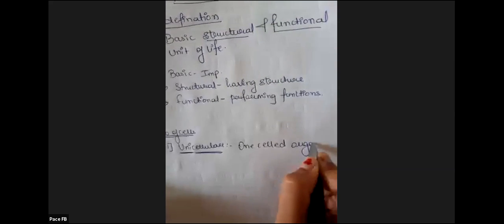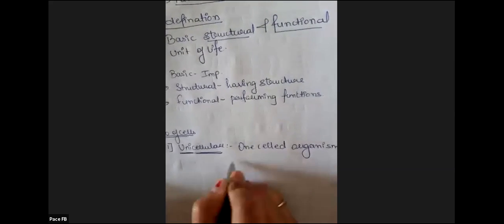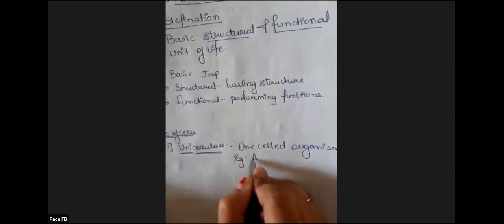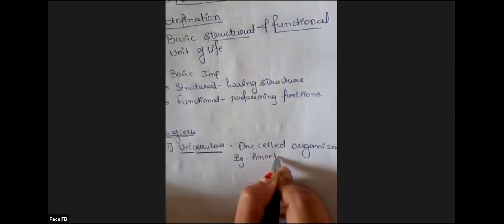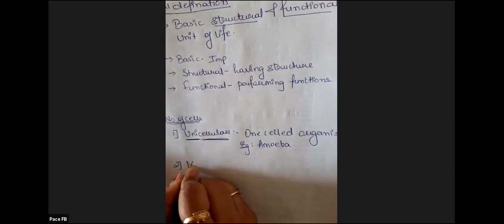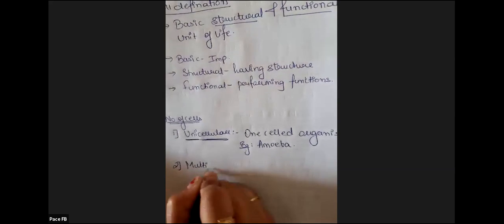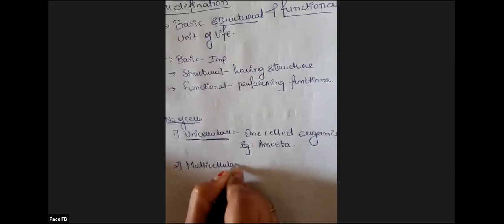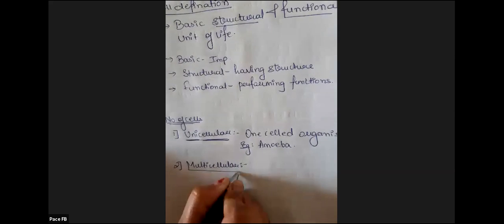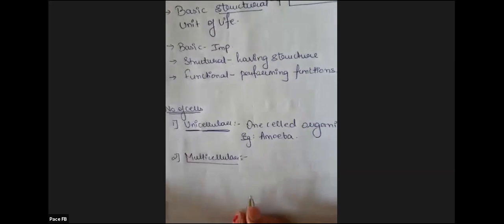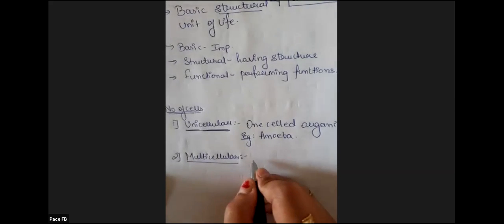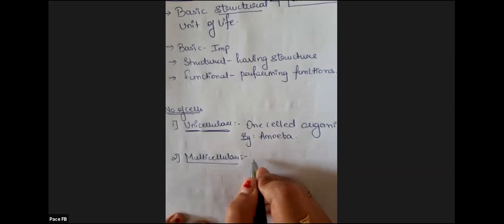Example, amoeba. It is a single cell. So in a unicellular organism, a single cell is performing all the functions required for living. Second, multicellular. The name itself says multi means more, cellular means cell. So organisms with more cells, more than one cell, are termed multicellular.